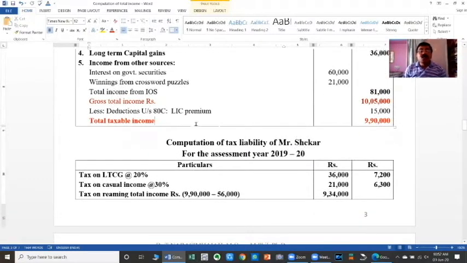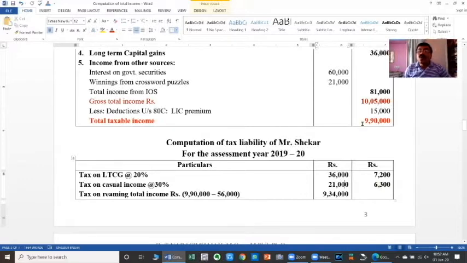As usual, out of the total taxable income, first of all, you have to separate the long-term capital gains because the rate of tax is 20% flat. So on 36,000 at the rate of 20%, the amount of tax payable is 7,200. And then casual income, a flat rate of 30% is fixed, so it is also separated. Casual income, as per the earlier statement, is 21,000. 21,000 into 30% is equal to 6,300.